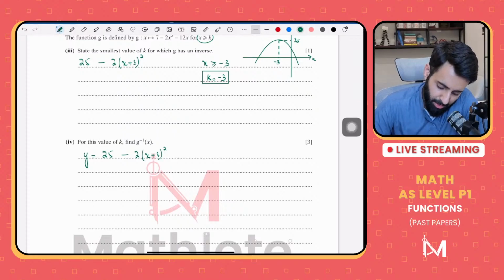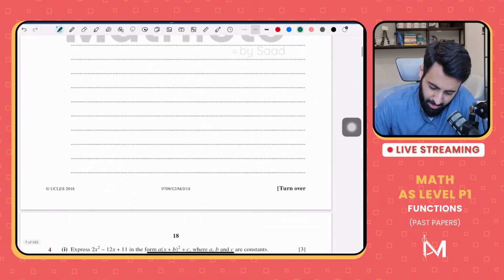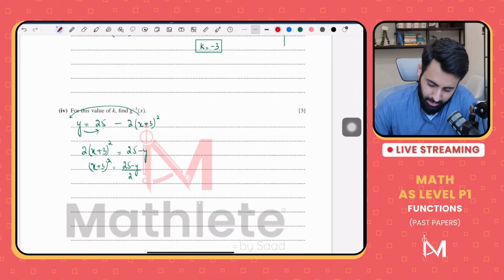First of all, let's do one thing. I don't like negative coefficients with brackets. So I'm going to shift this to the left hand side. So this would become 2 x plus 3 the whole thing square, and I'm going to shift y across the equals to sign. So that's 25 minus y. Always be aware of the amount of space that you're given. So x plus 3 the whole thing square is equals to 25 minus y upon 2. Okay, now we take the square root on both sides.